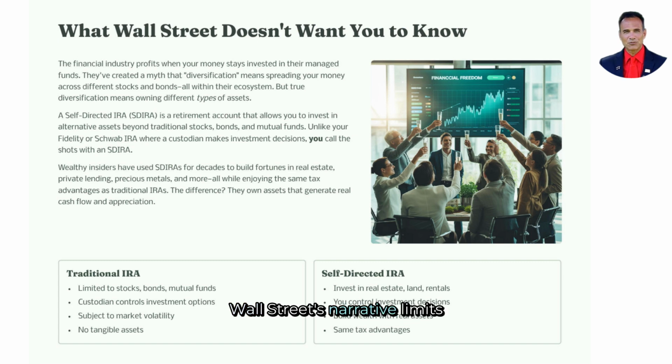Wall Street's narrative limits your retirement to stocks and bonds, but a self-directed individual retirement account, SDIRA, offers true diversification. With an SDIRA, you control investments in real estate, private lending, and more, enjoying tax advantages while building wealth with tangible assets. Wealthy insiders have leveraged SDIRAs for decades, bypassing market volatility and custodial control.